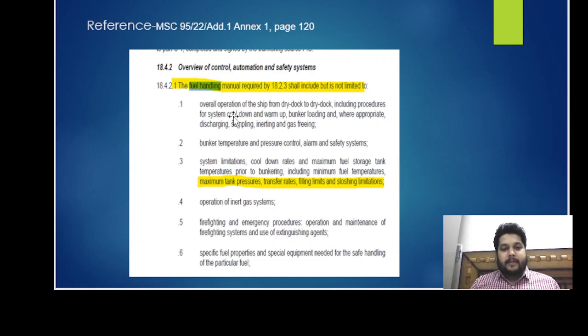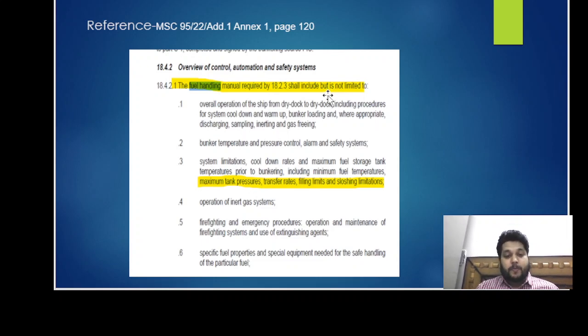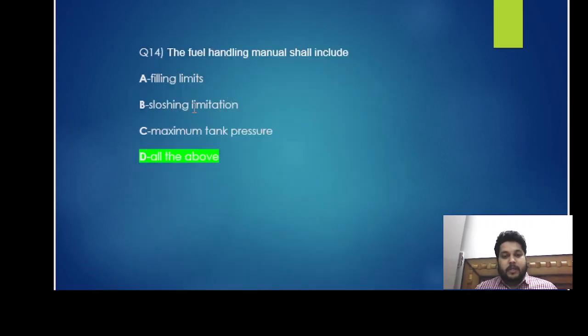according to the fuel handling manual required by 18.2.3, it shall include but not be limited to the following. I have highlighted the points which are marked. The system limitation, cool down rates, the maximum fuel storage tank temperature prior to the bunkering, including minimum fuel temperatures, maximum tank pressure, tank transfers, filling limits, and the sloshing limitations are included in the fuel handling manuals. Thus, all the conditions A, B, C are satisfied. So, the answer is D, all the above.